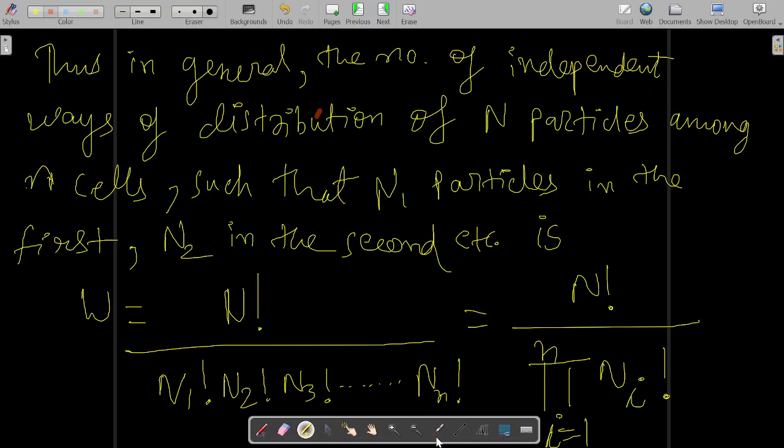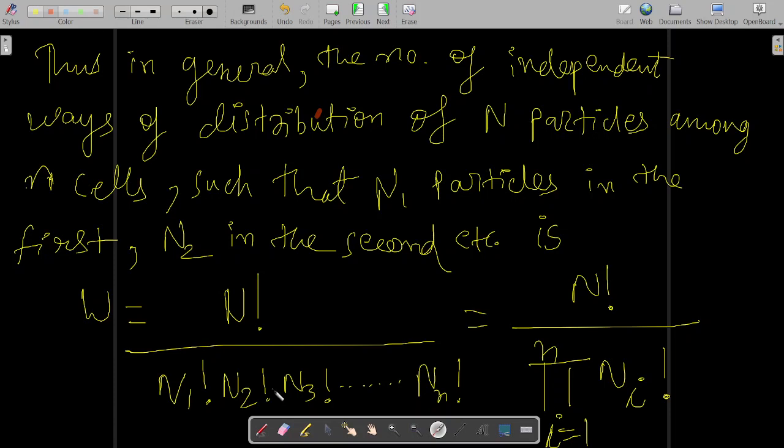Thus, in general, the number of independent ways of distribution of capital N particles among small n cells, such that n1 particles are in the first, n2 in the second, and so on, is N factorial divided by n1 factorial multiplied by n2 factorial multiplied by n3 factorial, and so on.